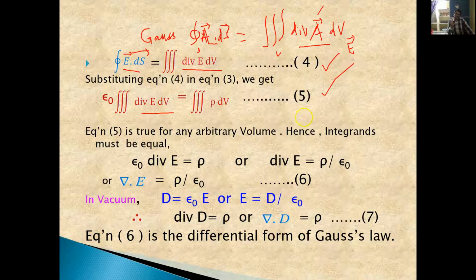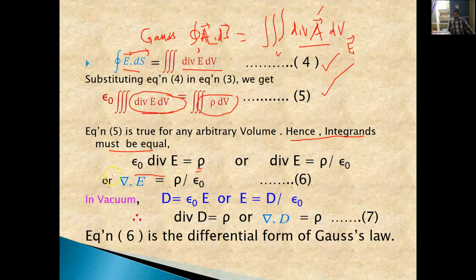That means whatever shape and whatever volume you take, this equation stands for all the cases. So what happens? Hence the integrands must be equal. Here this is the integrand and this is the integrand, because this is becoming equal to this one, right? That's why the integrands must be equal. That means epsilon naught divergence E is equal to rho, or simply we can write divergence of E is equal to rho by epsilon naught.